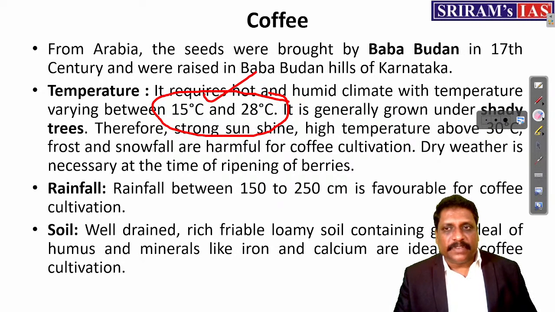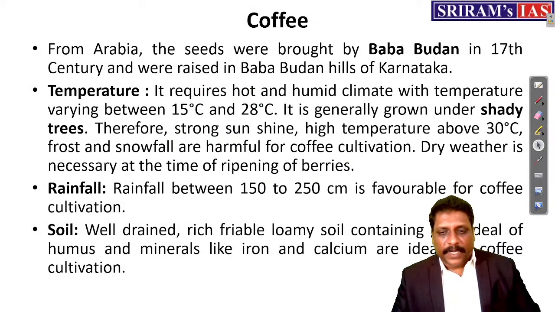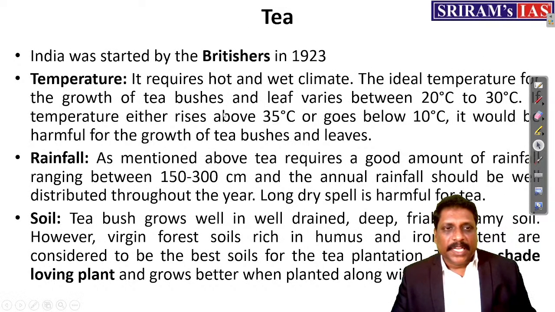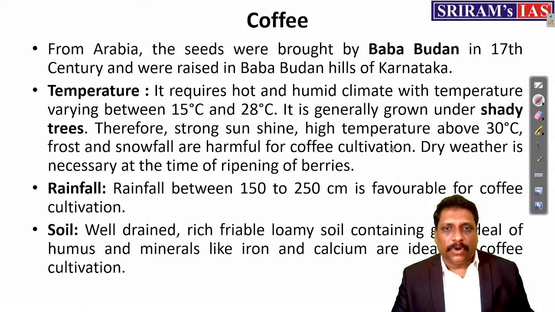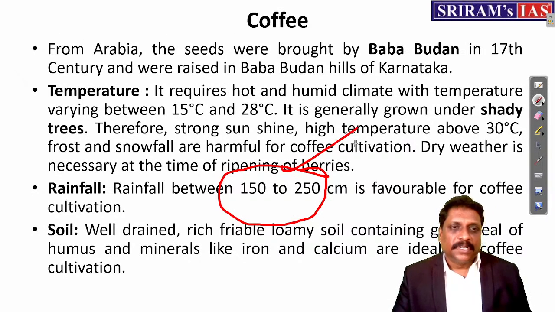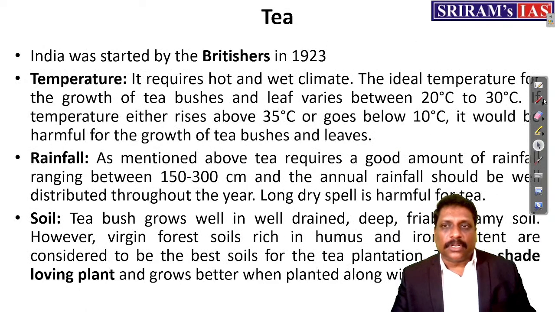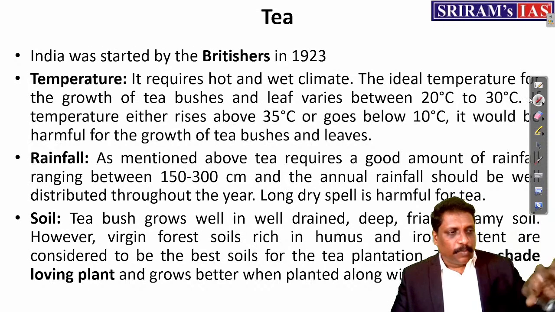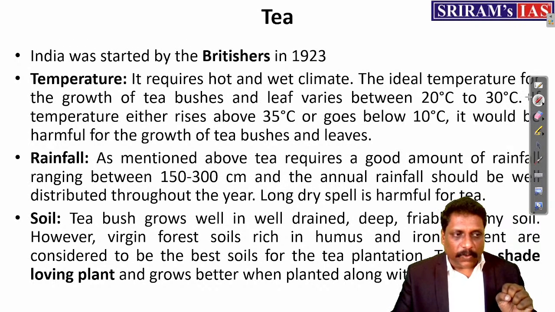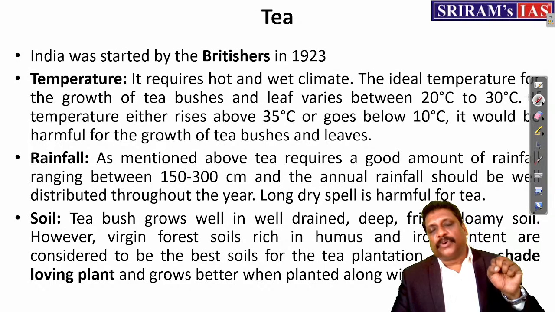Okay. Then, when I talk about tea plantation and rainfall, what is the rainfall? Somewhere around 150 to 300 centimeters. And for coffee, when I talk about rainfall, 150 to 250 centimeters. Not much difference. Soil: well-drained soil, exactly opposite to cotton. Cotton needs more retention of moisture.